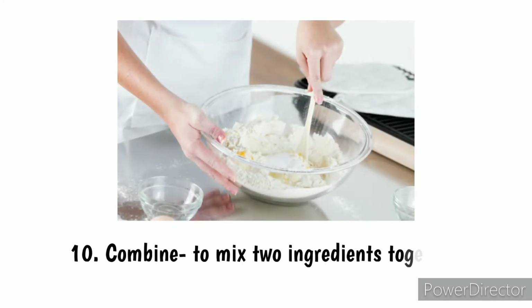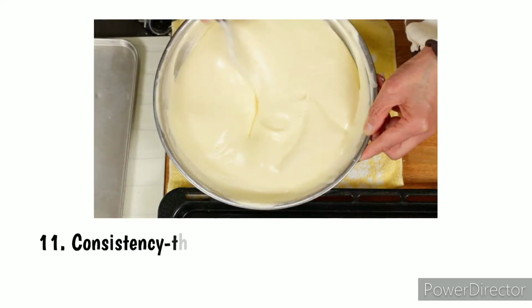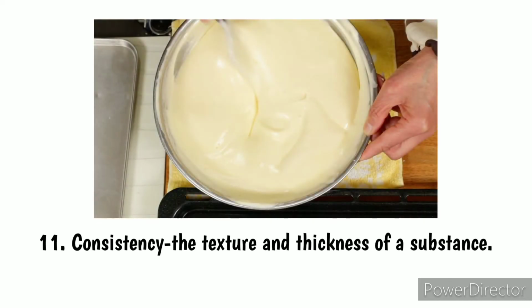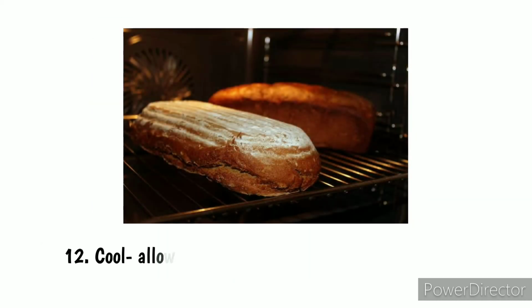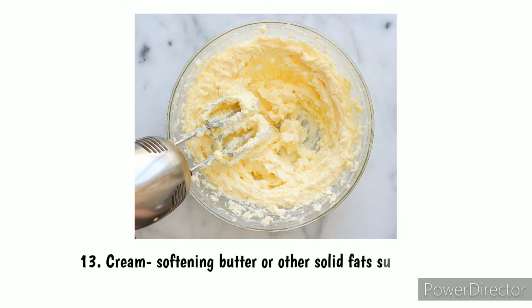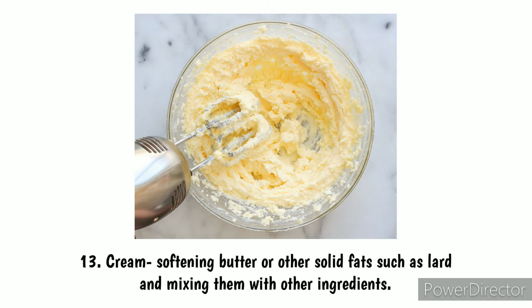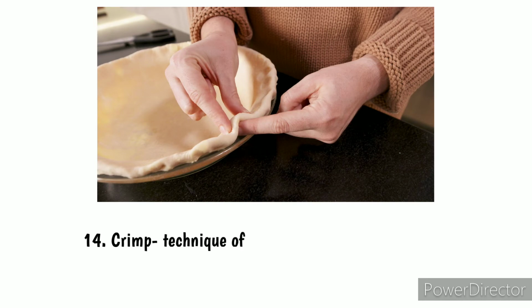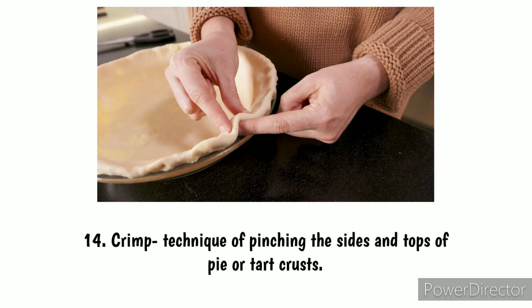Number 10. Combine, to mix two ingredients together. Number 11. Consistency, the texture and thickness of a substance. Number 12. Cool, allowing something to reduce in temperature. Number 13. Cream, softening butter or other solid fats such as lard by mixing them with other ingredients. Number 14. Crimp, a technique of pinching the sides and tops of pie or tart crust.